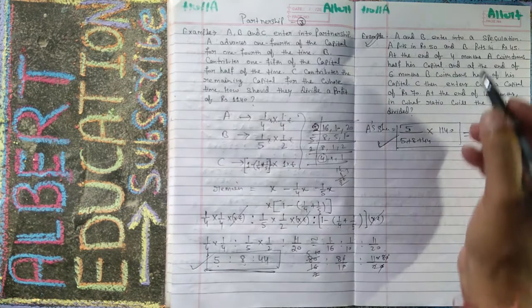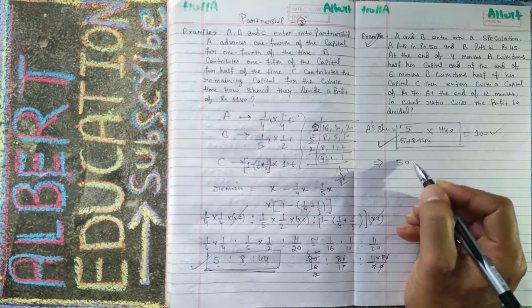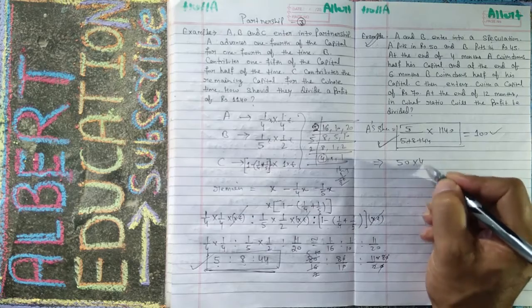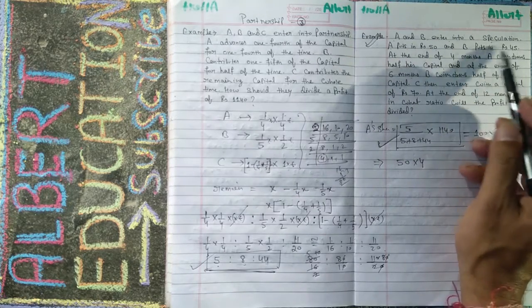So your 50 rupees, he has put for 4 months 50 rupees, and 45 rupees.